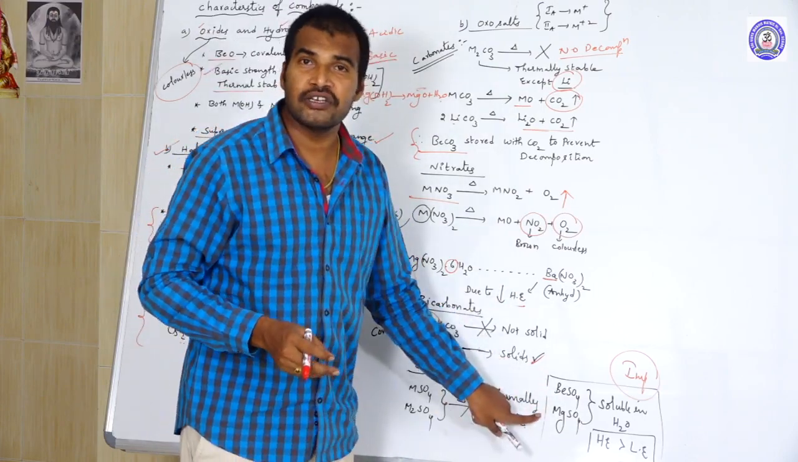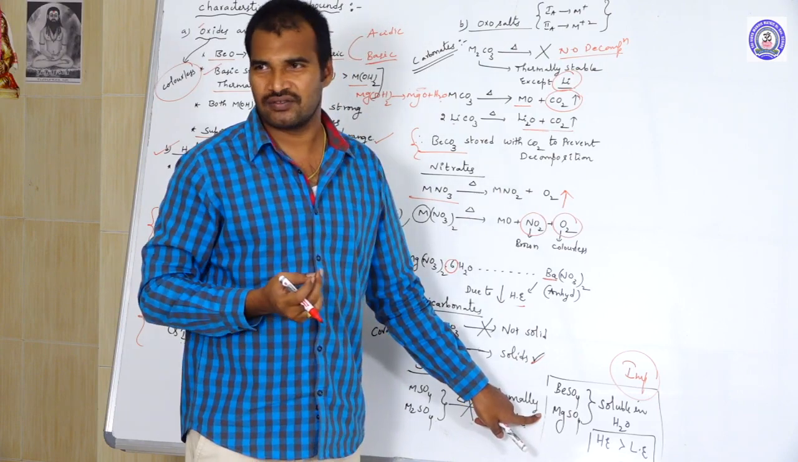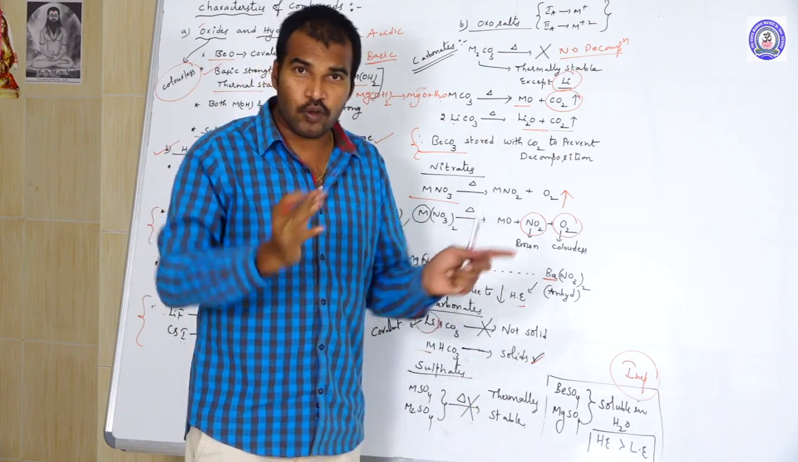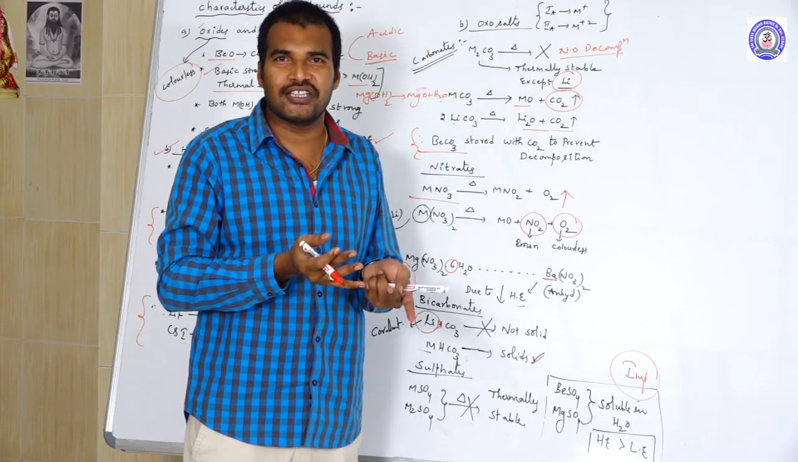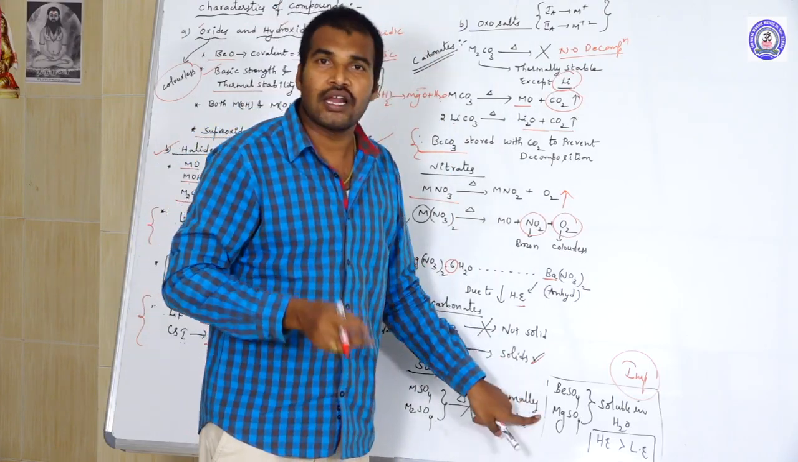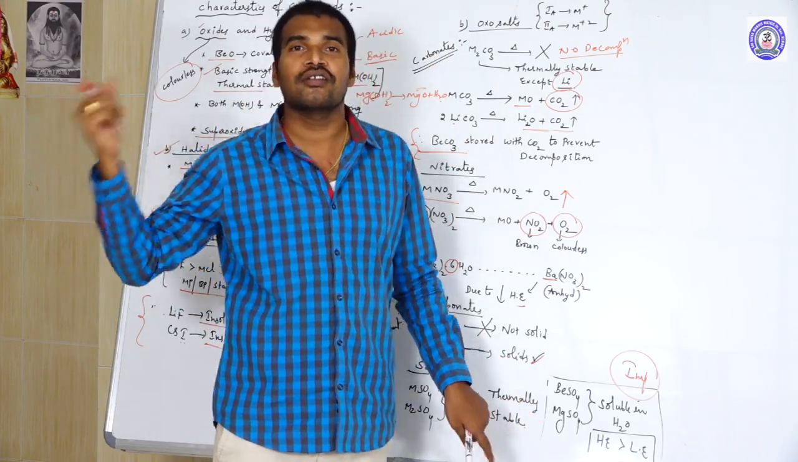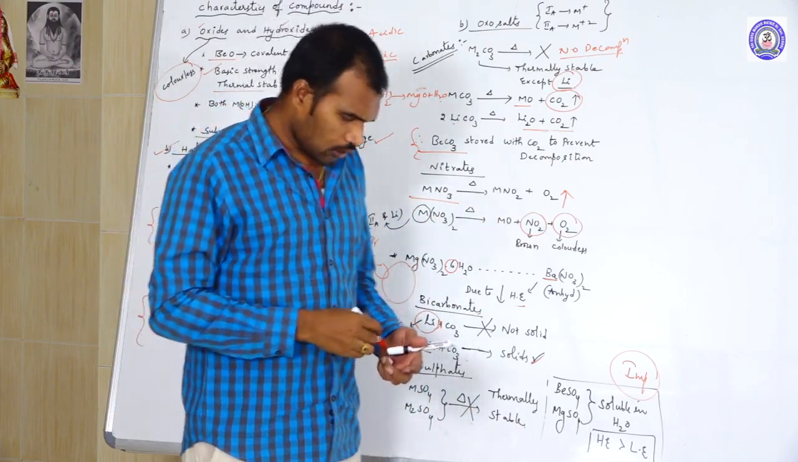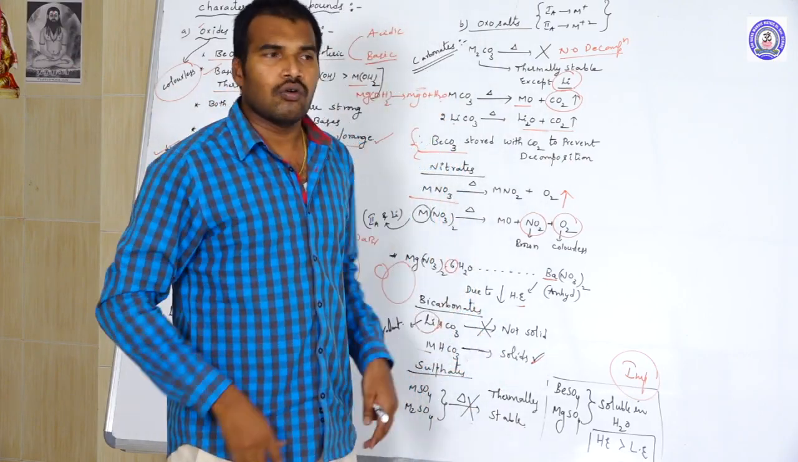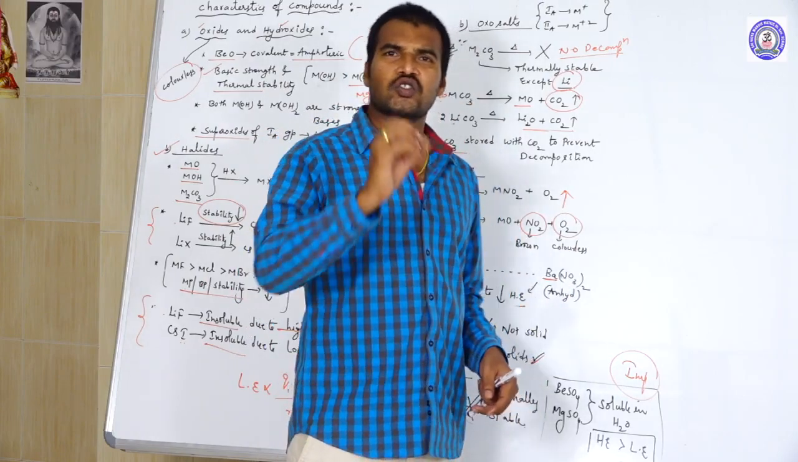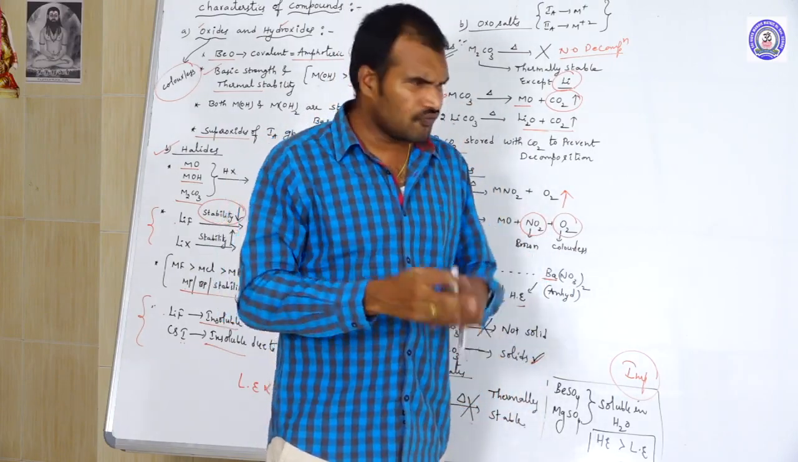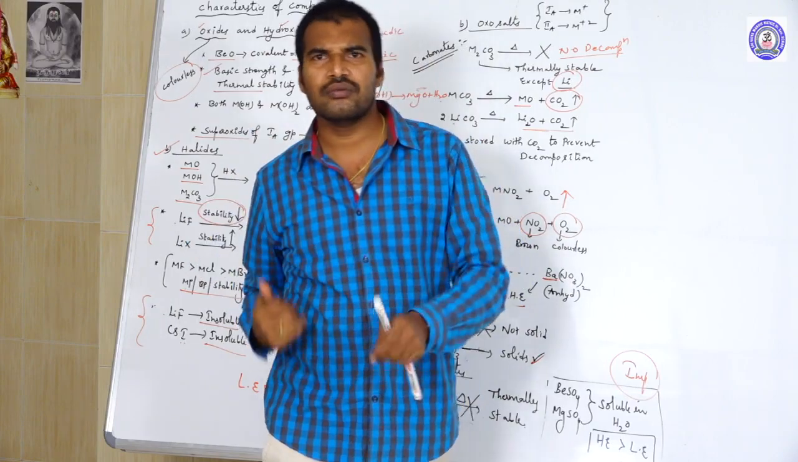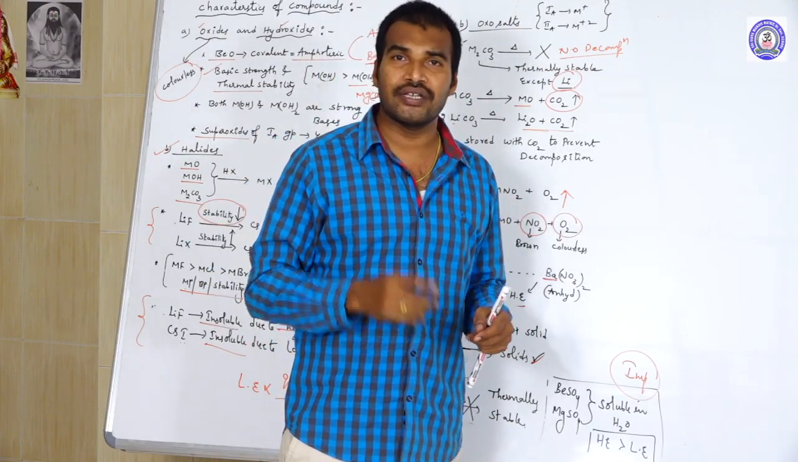Because beryllium and magnesium are small in size, and smaller cations have higher hydration enthalpy. So in these two cases, hydration enthalpy dominates lattice enthalpy. Here, one thing you should know: on what basis can we say the solubility? For a few salts solubility increases, for a few it decreases. On what basis are we going to discuss this?